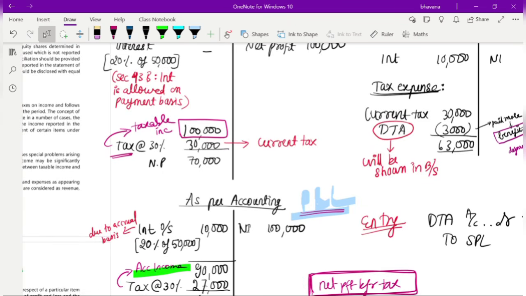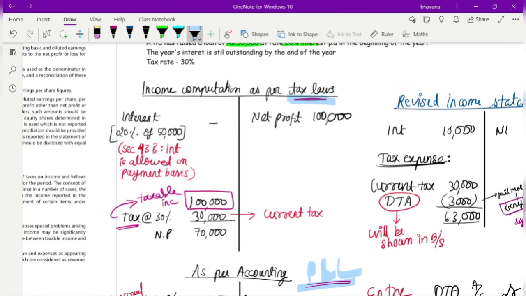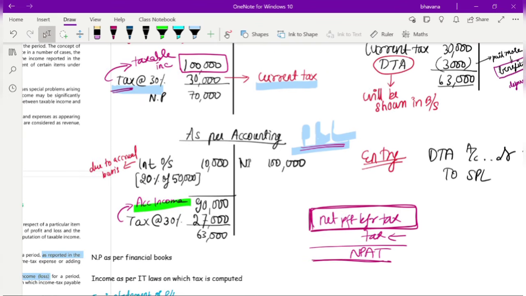Now what you need to understand is that as per your income tax laws, the tax that you calculate will be known as your current tax. So income will be known as taxable income, and the tax calculated on that taxable income will be called your current tax. And as per your accounting in the P&L, your net profit before tax was known as accounting income.